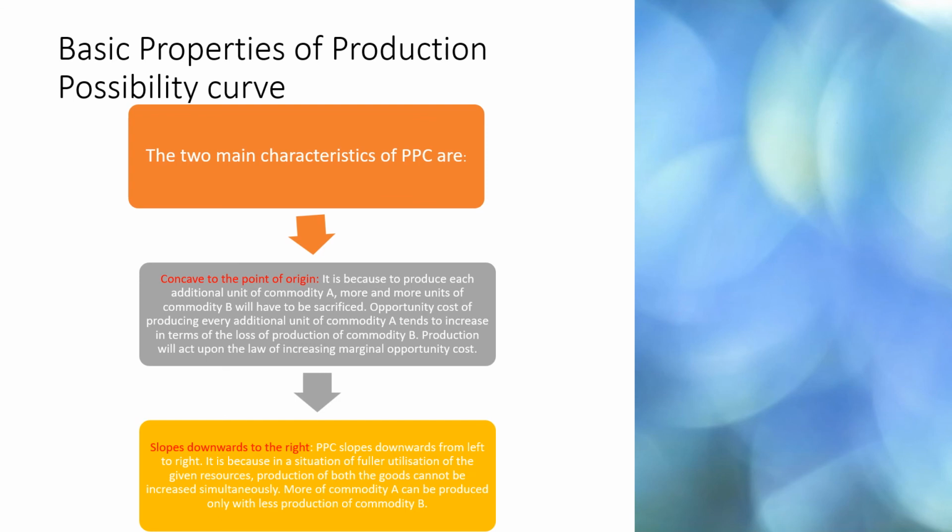So today we learned the meaning of PPC, that it shows the combination of two goods. How is it formed with the help of MOC? Does production take place only on the production possibility curve? The answer is yes and no both, because it draws the boundary between what is attainable and unattainable, which is outside the PPC. And at last we learnt about the characteristics or properties of PPC, that is downward sloping and concave to the origin.